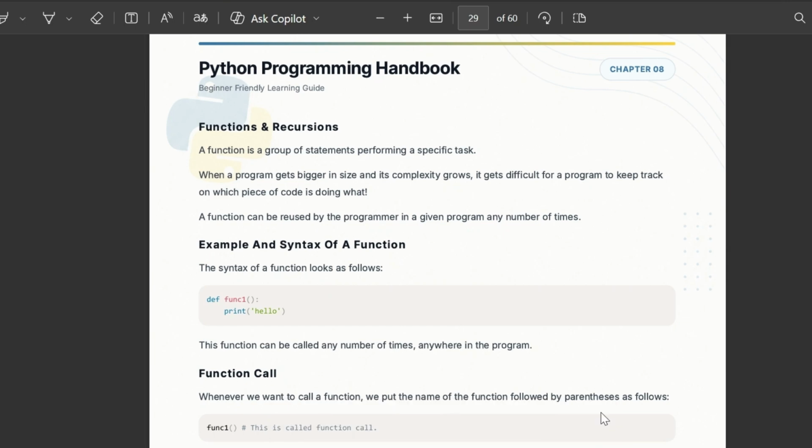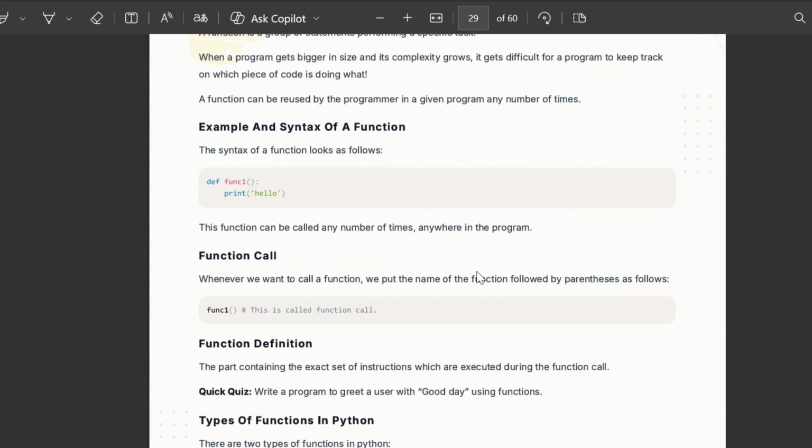Today we are going to discuss functions. What are functions? A function is a group of statements performing a specific task. It reduces the complexity, and with the help of functions, the readability of the code also increases. We can use a function a number of times in a given program.